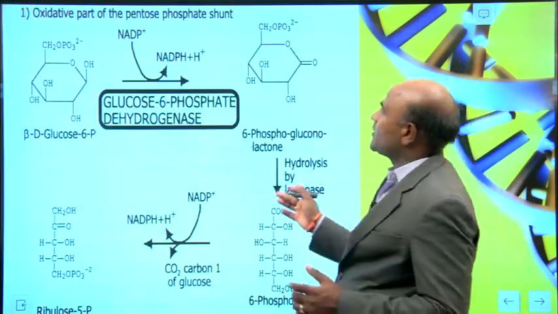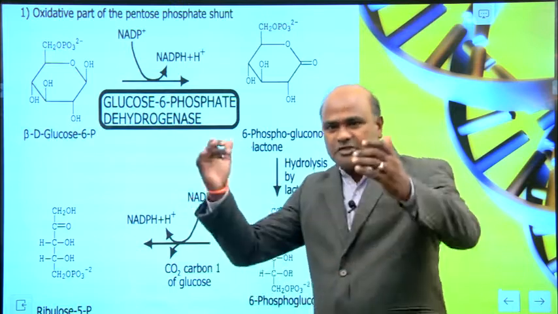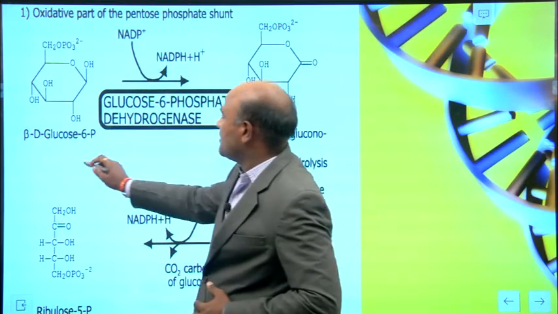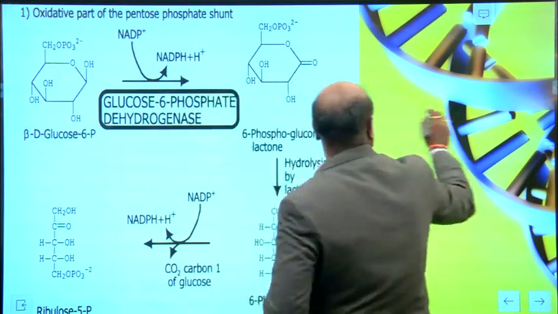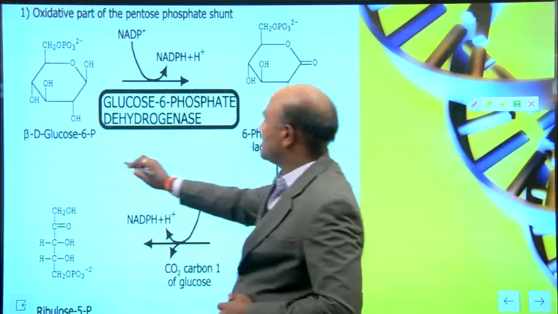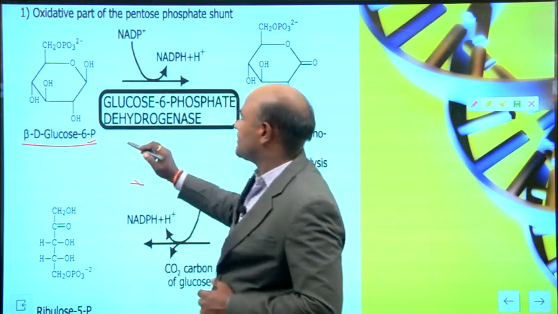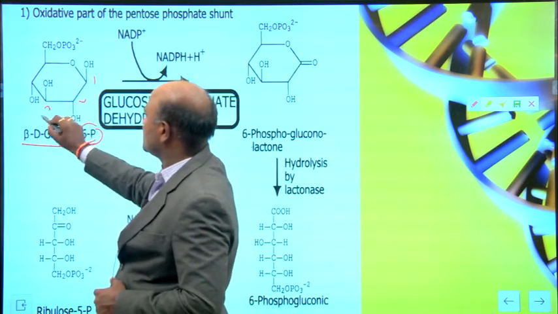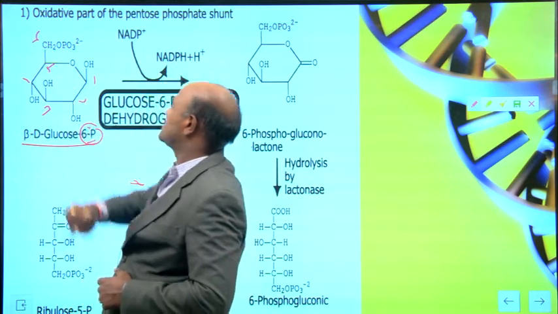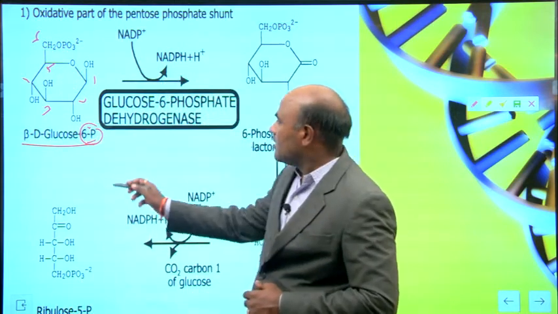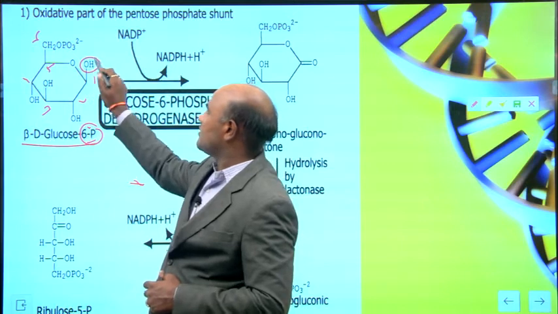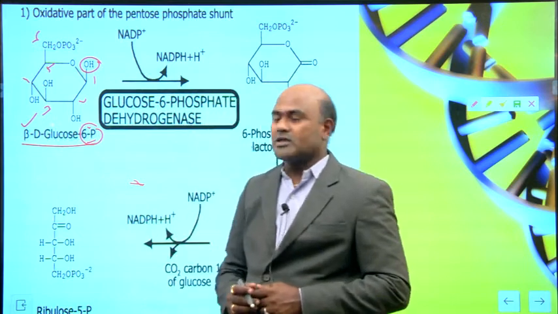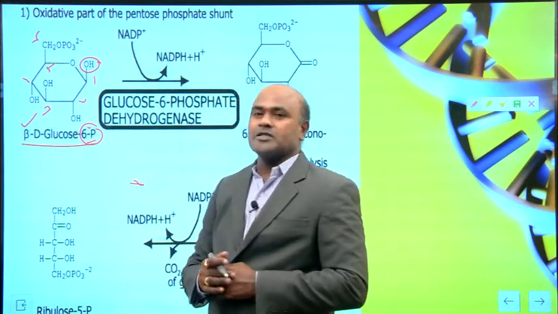In the oxidative pentose pathway, these are the steps involved, but let us see how the structures change. You can see here beta-D-glucose 6-phosphate. It is 6-phosphate because of carbon position 6: this is 1, 2, 3, 4, 5, and then 6. It is beta because the OH is up; when the OH is up, we call it the beta position.